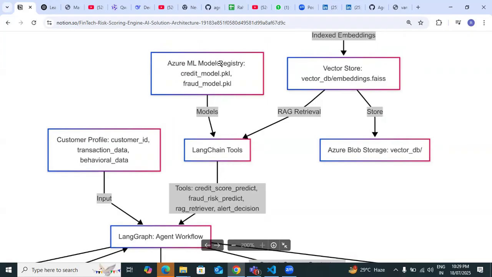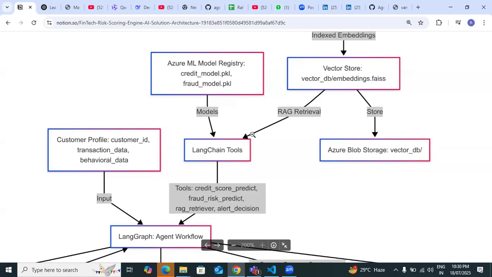With the help of blob, I create this credit model and fraud model. No, no, you created a vector database box, vector store. After that, it is going to blob storage, vector database stored in a blob storage. Correct. After that, what are you doing with that data? No, this data is stored here itself in the vector database.